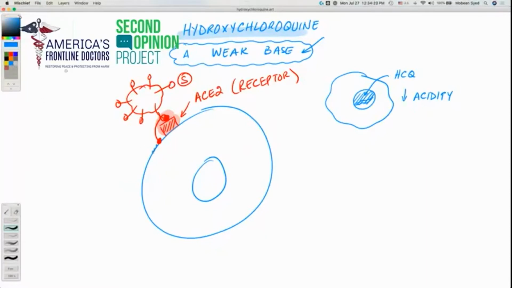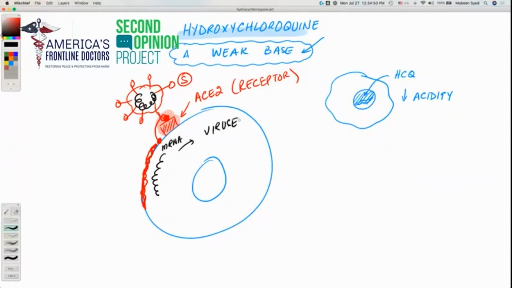So let's say this would start fusing here. This is the virus envelope that has fused with our cell membrane. The result is that the RNA present in the virus would then be transferred into our cell. Once the RNA of the virus is in our cell, we call it messenger RNA because of its orientation. Once it is inside our cell, this RNA would start helping make more viruses.